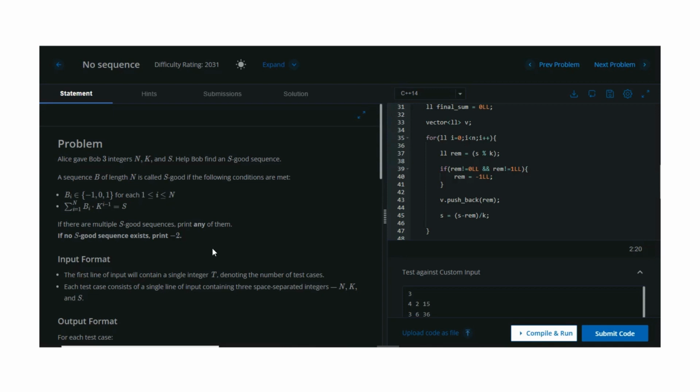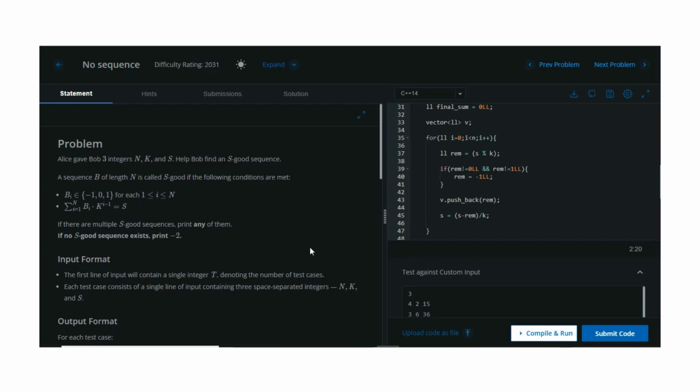Today we are discussing a problem from CodeShip Starter 72, one of the very interesting problems from this contest, called No Sequence. The difficulty rating of this problem is 2031, and I feel the same. This problem is not very difficult to implement, but a few mathematical proofs are required to solve it.